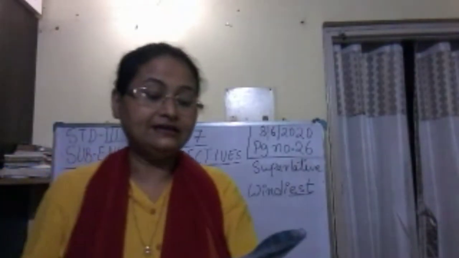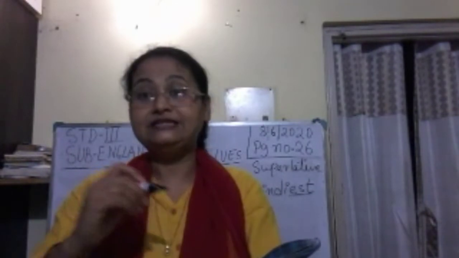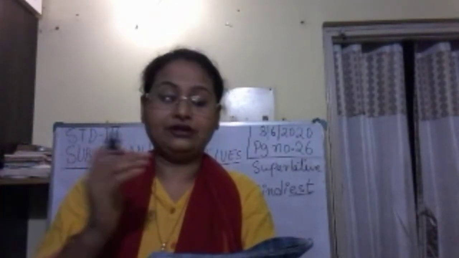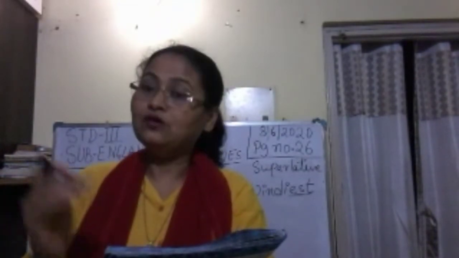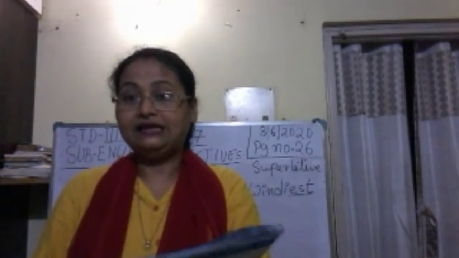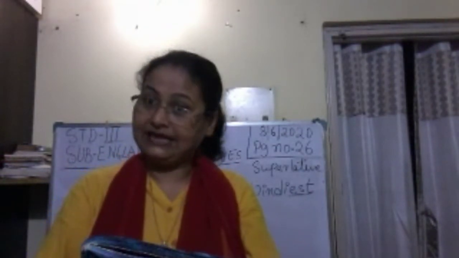If the adjective is a long word like dangerous, we put the word more before it in the comparative when we are comparing 2, and most when we are comparing more than 2 things. Here we are comparing a dog with a wolf and with a tiger.